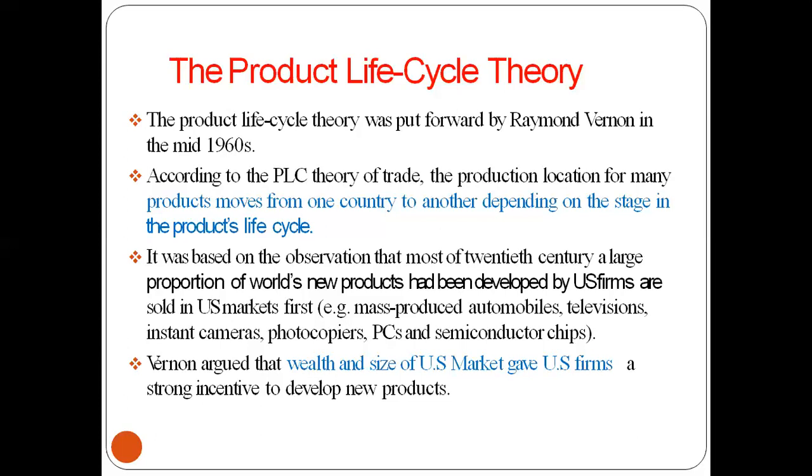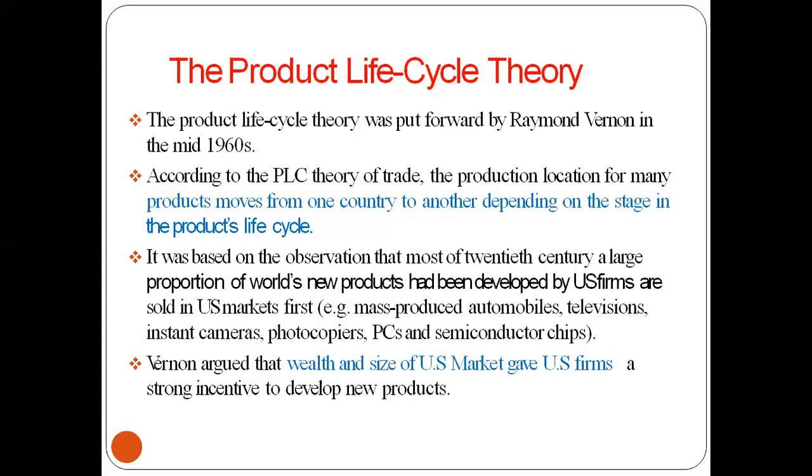It was based on the observation that for most of the 20th century, a large proportion of the world's new products were developed by US firms or sold in the US market first: mass production automobiles, television, instant cameras, photocopiers, PCs and semiconductor chips.